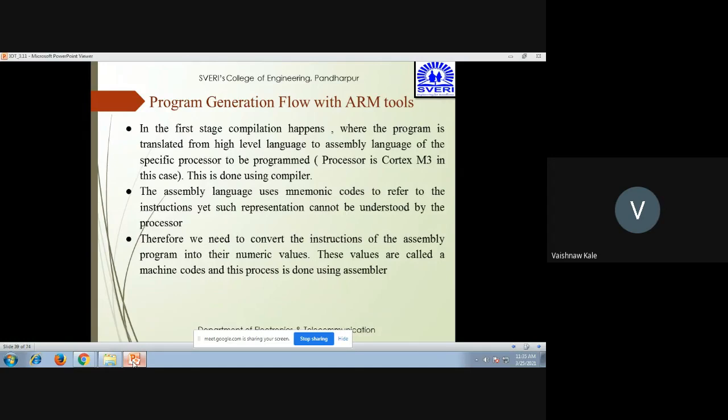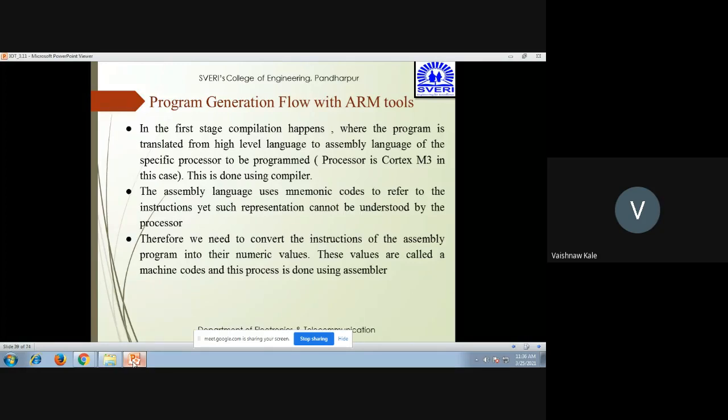In the first stage the compilation happens, where the program is translated from high level language to assembly level language. This can be done using a compiler. So, high level language to assembly level language using the compiler, for a specific processor, in this case a Cortex M3. Then this assembly level language uses mnemonic code to refer to the instructions. Hence, it cannot be understood by the processor. Thus, we need to convert this assembly level language program into numeric values. These values are called machine code, and the process is done using an assembler.